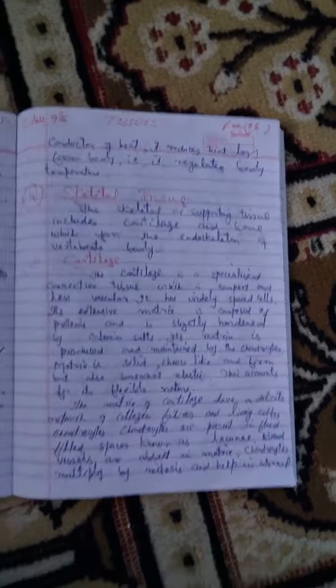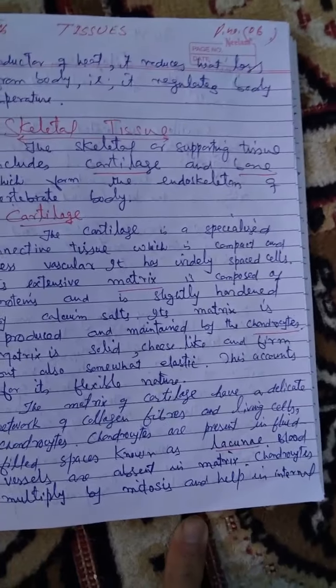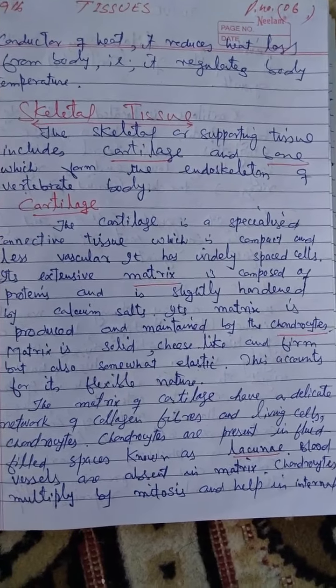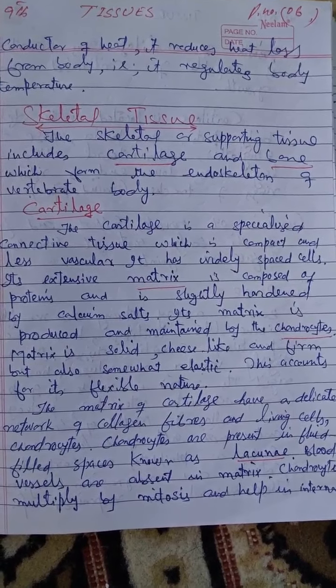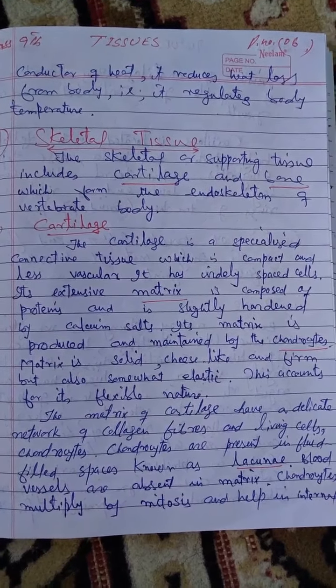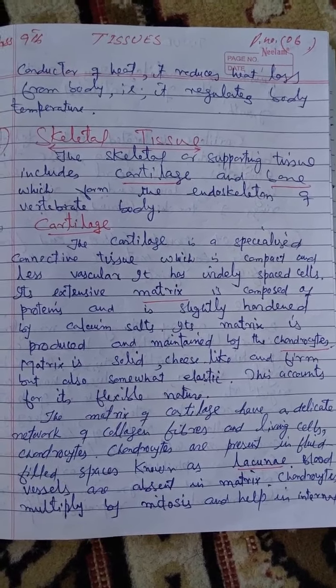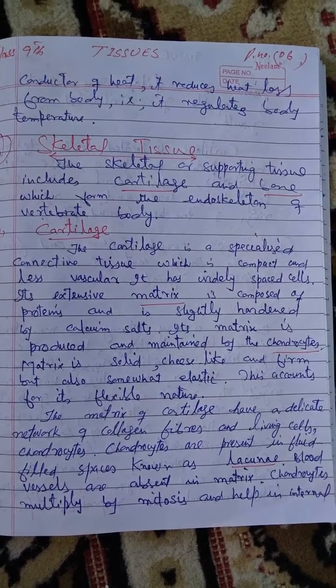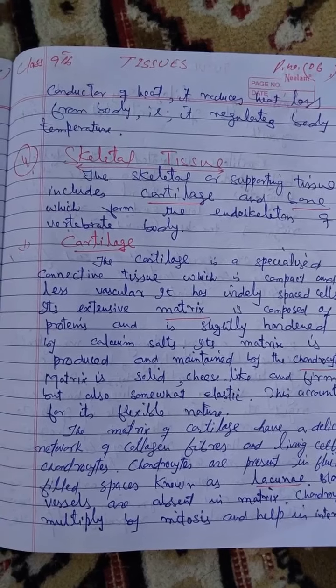And now another tissue is the skeletal tissue. The skeletal or supporting tissue, it is also called a supporting tissue. It includes one is cartilage and another bone. So it forms the endoskeleton of vertebrate body. Now cartilage.